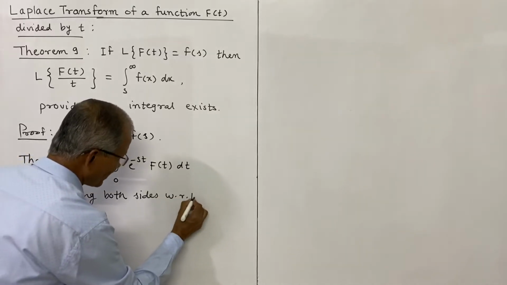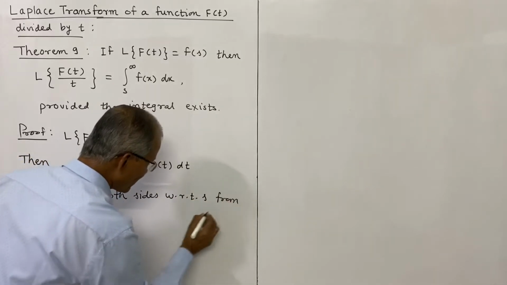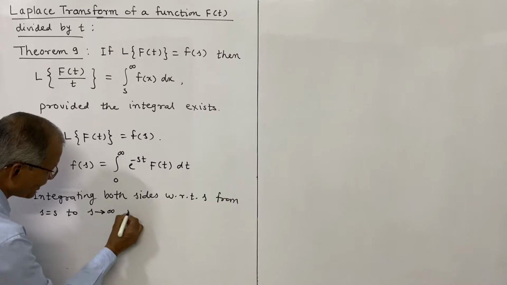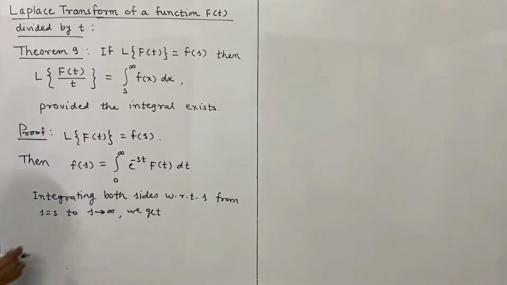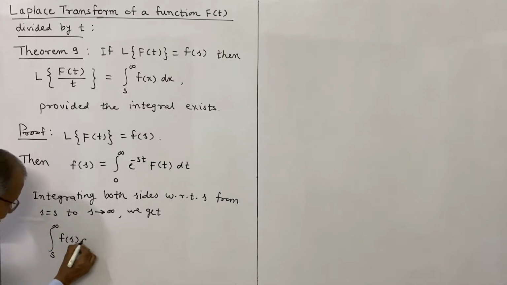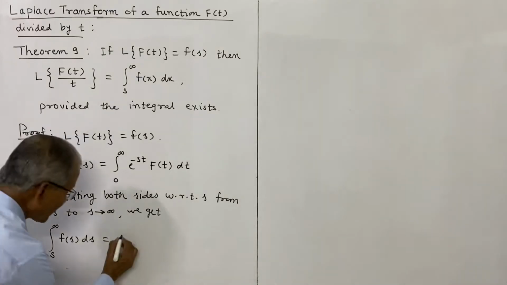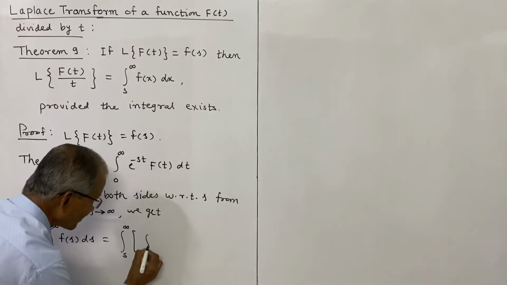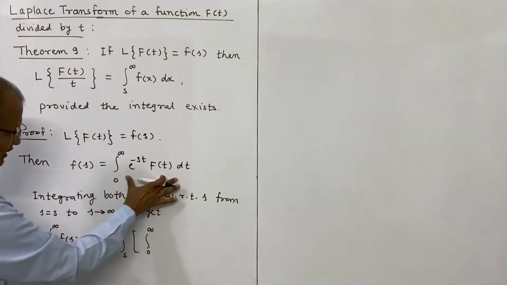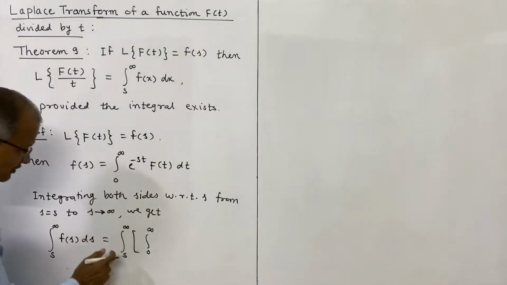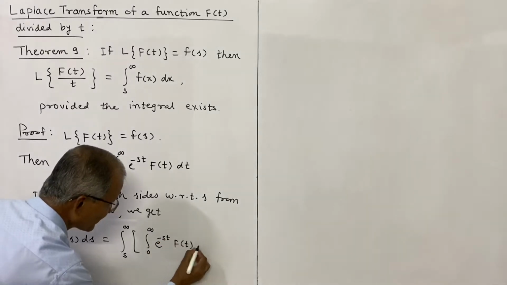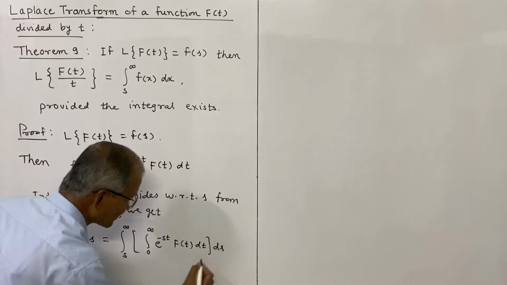Now see the left side, it is integration from s to infinity of f of s ds, and right side integration from s to infinity of this integral. So on the right side there will be double integral, integral 0 to infinity, and we are integrating this from s to infinity with respect to s. So e power minus st f of t dt into ds.